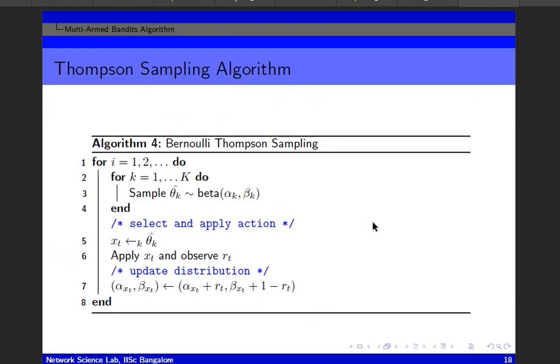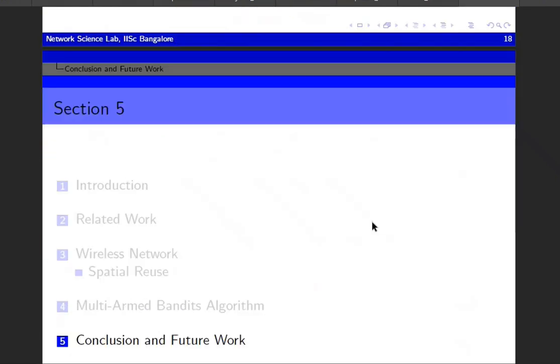I have shown this Thompson sampling algorithm, where we are sampling from the beta distribution, and accordingly we are choosing the action, and we are getting some rewards, and accordingly we are updating the beta distribution, and we will repeat this step according to this schedule of the Thompson sampling, and we will get the action with the maximum rewards.